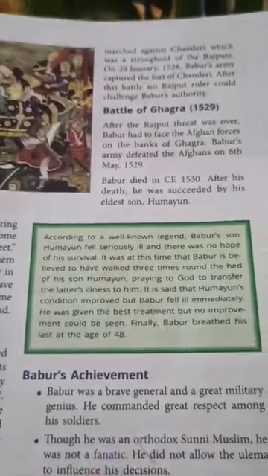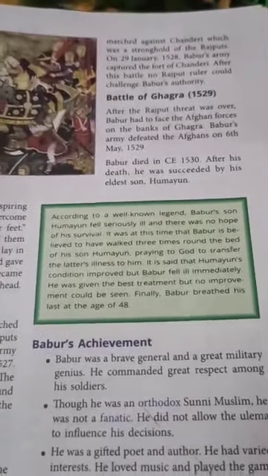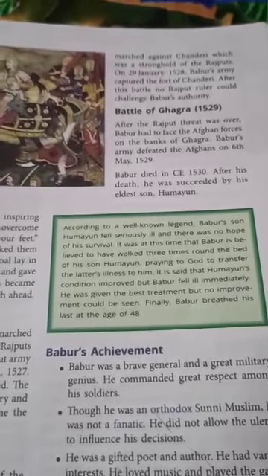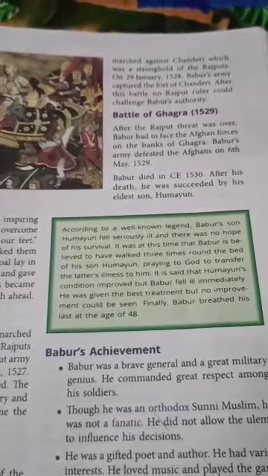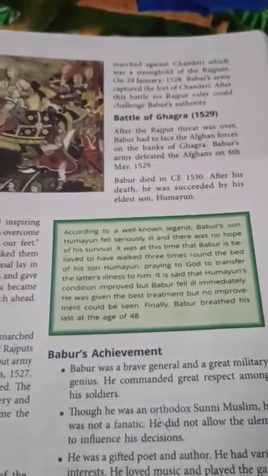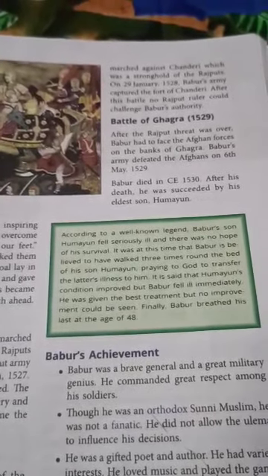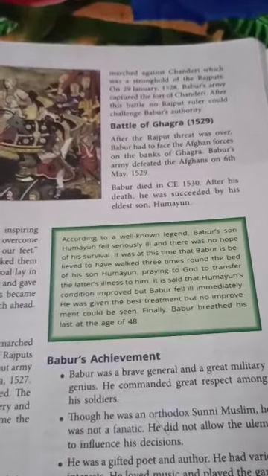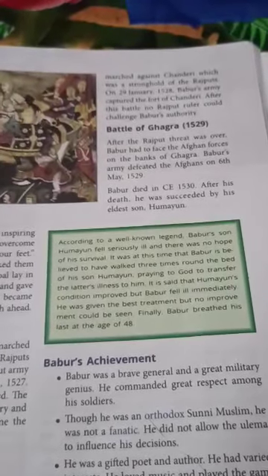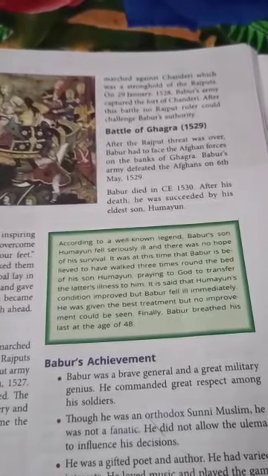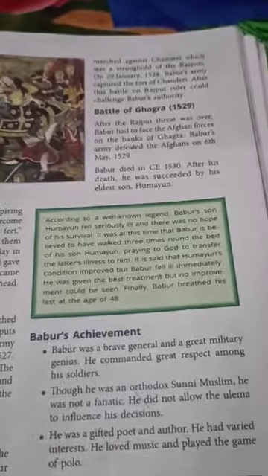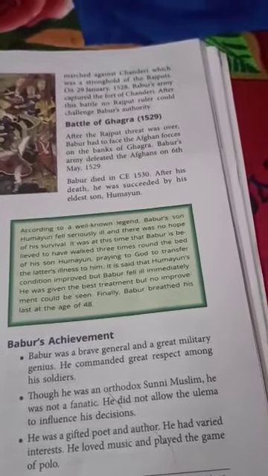Then another battle was the Battle of Ghagra in 1529. Now the Rajput threat was over, but Babur had to face the Afghan powers on the bank of the Ghagra. Babur's army defeated the Afghans also, and therefore they took the empire from the Afghans. But Babur died in 1530, and his son Humayun became the king.